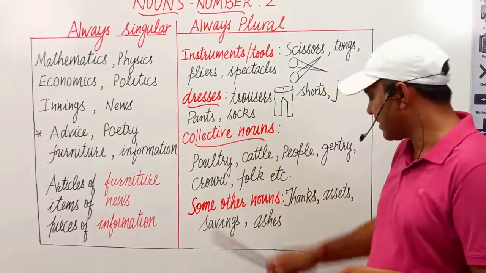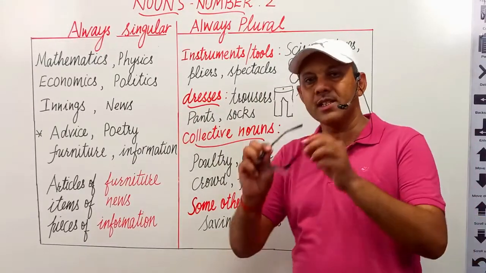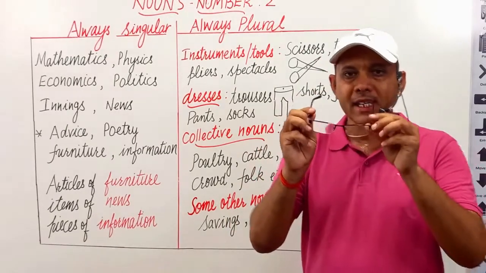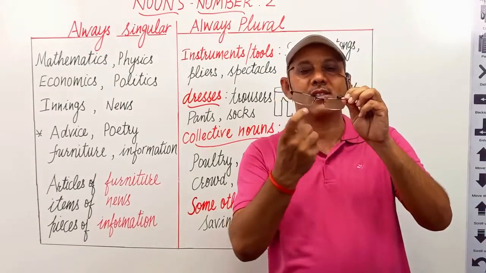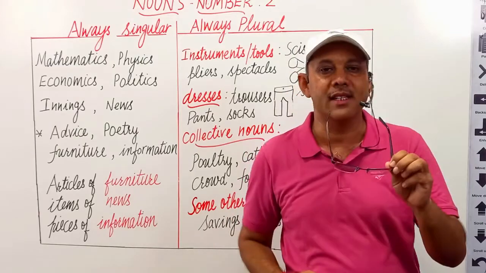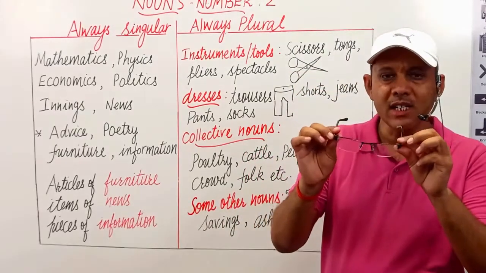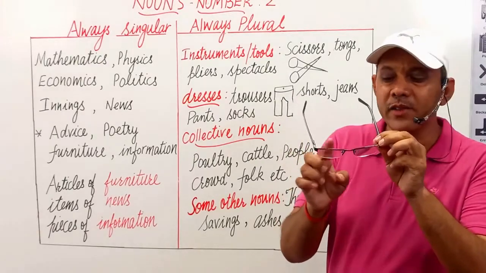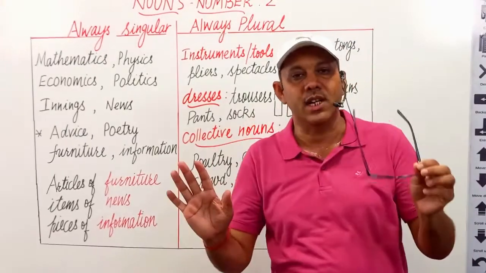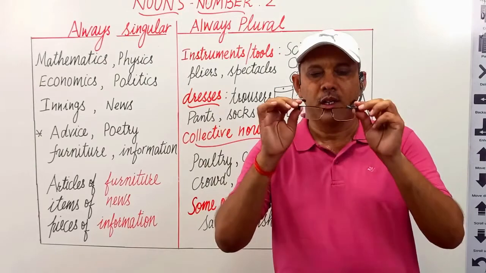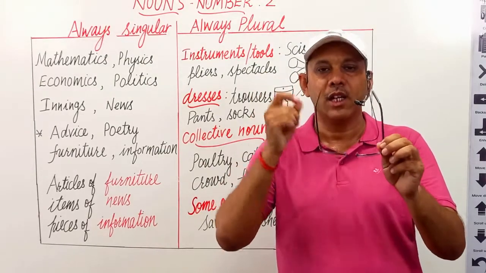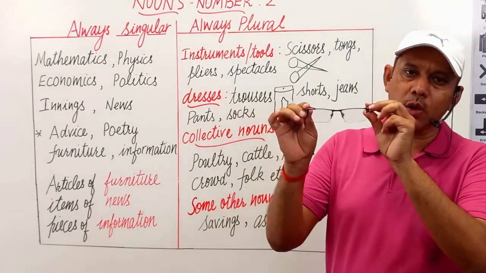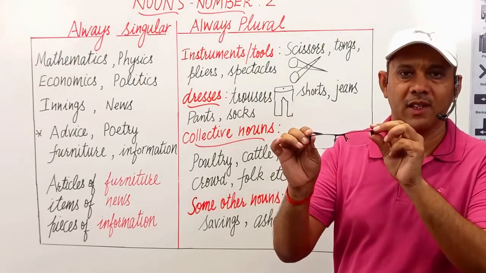Next is spectacles. For example, this is a spectacles. This spectacles has two glasses for these two eyes. I haven't seen a spectacles with a single glass. If it has a single glass, it is useless. That's why spectacles, in short, is also known as specs.